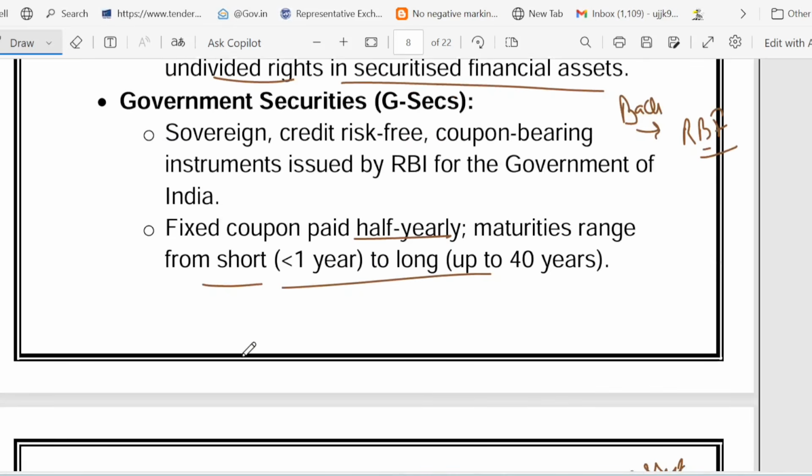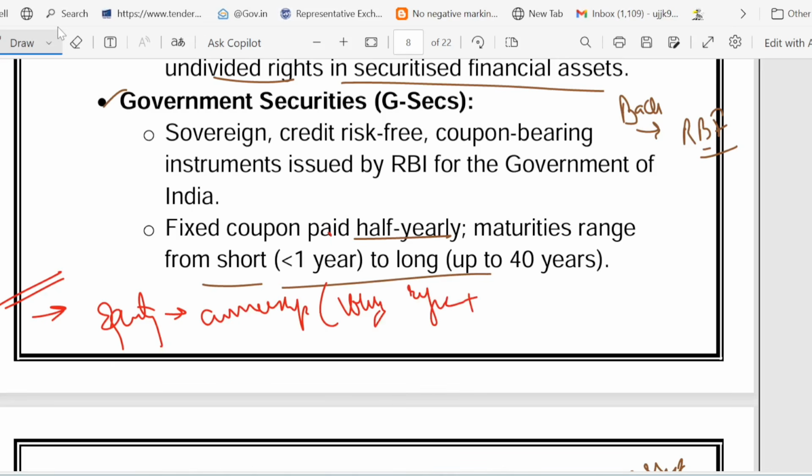So let's recapitulate what we have covered so far. We talked about the different types of shares. First of all, we talked about the equity share. I told you in this case it is ownership, so voting right is there, and along with voting right, the dividend is variable, that is called variable dividend. Then we talked about two kinds of equity share: the bonus share and the right share.